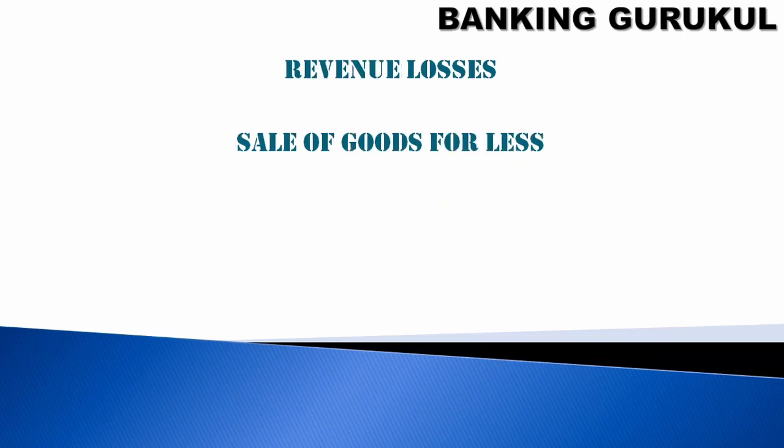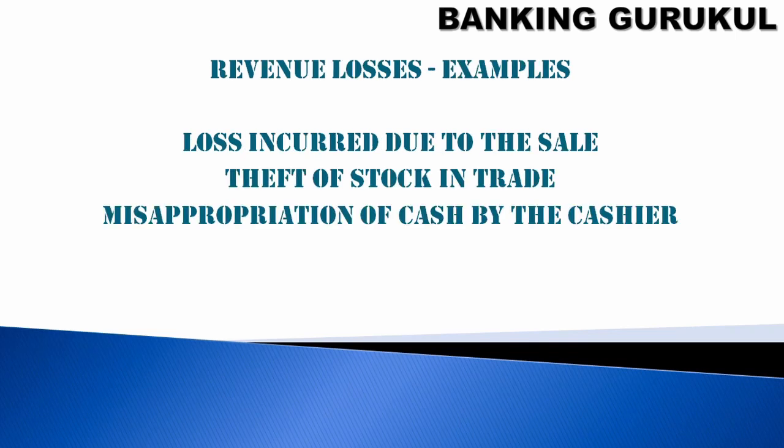Now revenue losses: sale of goods for less. You purchase for 10,000 and you sell it for 9,000 rupees, so a 1,000 rupee loss is there. This will be adjusted in this financial year only. This revenue loss will not be carried to the next year and will not impact your balance sheet. It will impact your profit and loss account. Revenue loss example: loss incurred due to sale, purchase for 10,000 and sale for 9,000, a 1,000 loss.